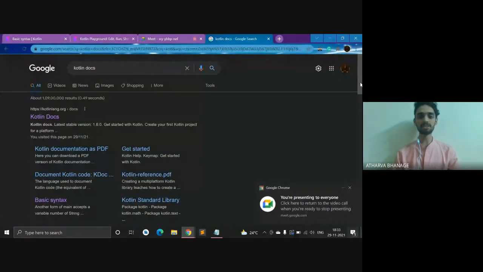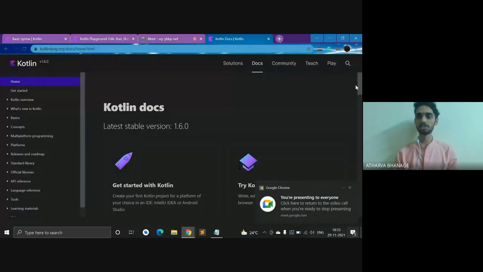So this is the place which contains all the resources regarding Kotlin. If you just Google Kotlin doc, this is basically everything in an updated manner, let it be which Kotlin version is going on. Then you have basic concepts of Kotlin. So there's a lot which goes on over here, right?